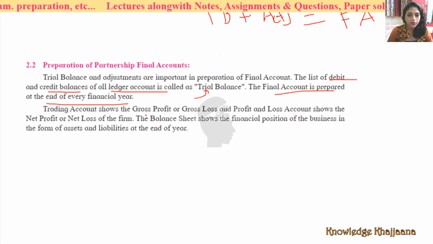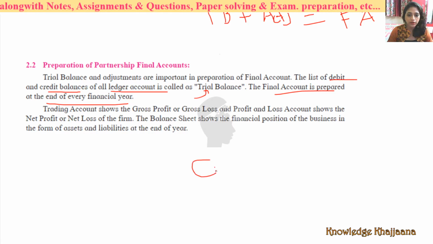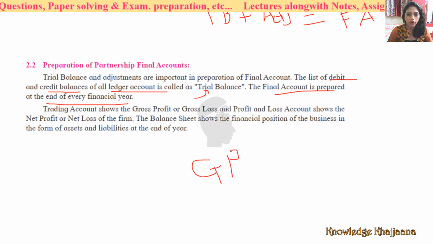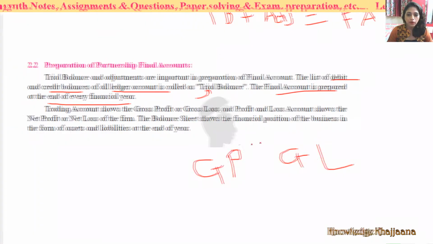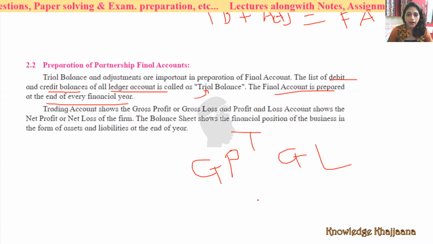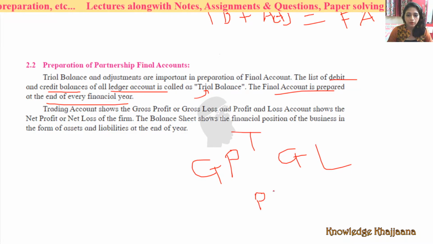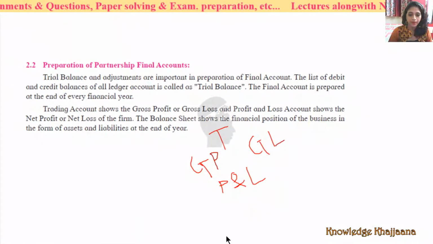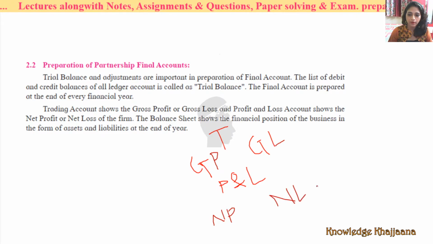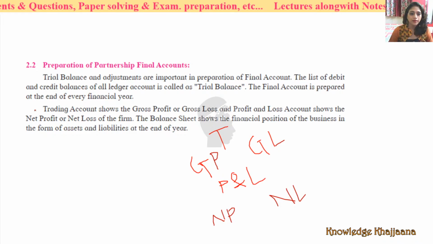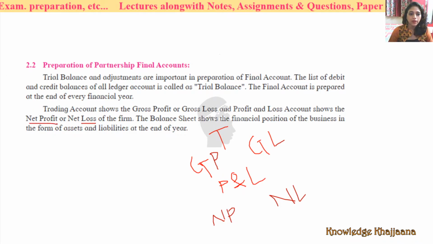Trading account shows the gross profit or gross loss. And profit and loss account shows net profit or net loss.